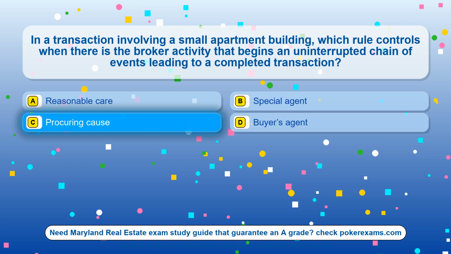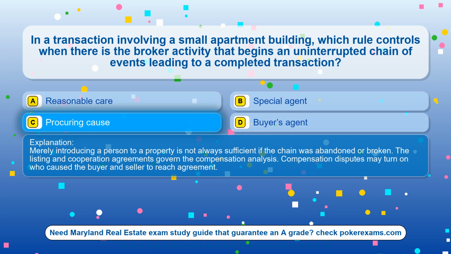The correct answer is option C. Procuring cause. Merely introducing a person to a property is not always sufficient if the chain was abandoned or broken. The listing and cooperation agreements govern the compensation analysis. Compensation disputes may turn on who caused the buyer and seller to reach agreement.